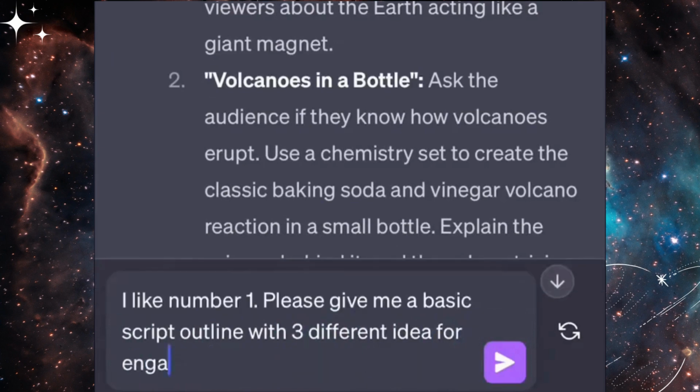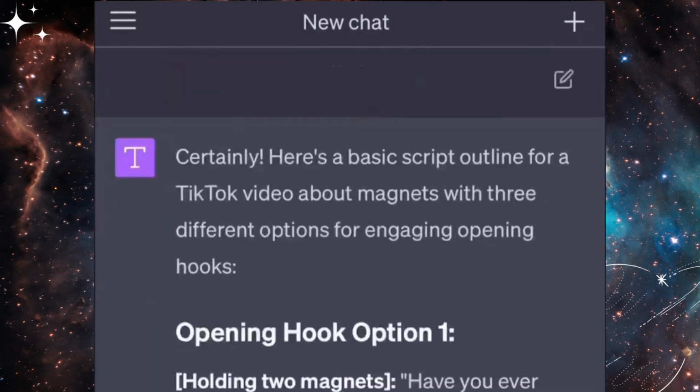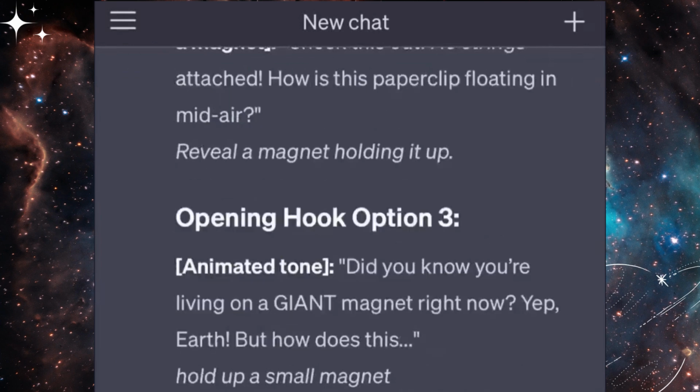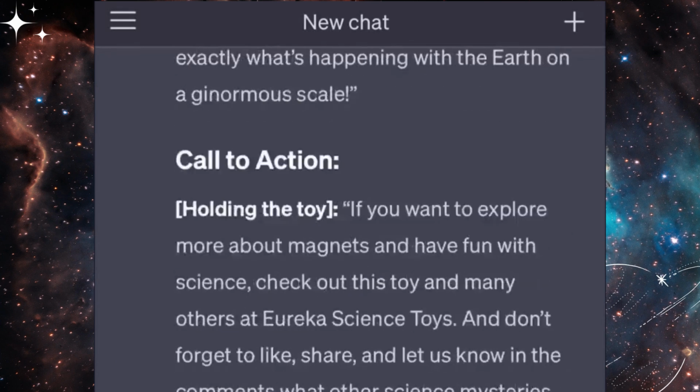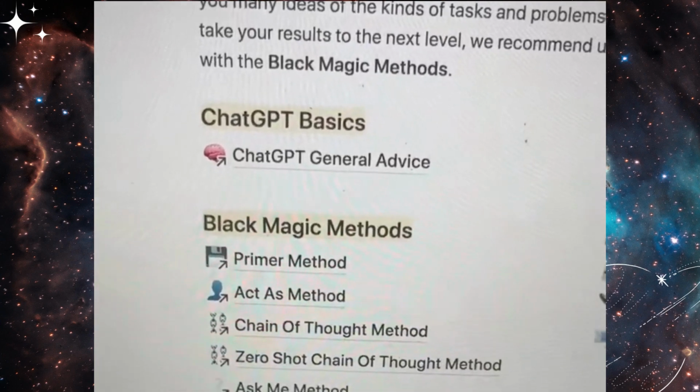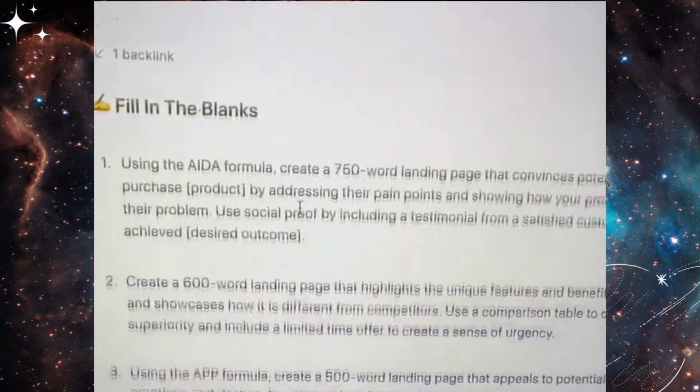I like number 1. Please give me a basic script outline with 3 different ideas for engaging opening hooks. And a few moments later, we have our final result. And of course, you can go back and have it create more scripts from other ideas that it also suggested.